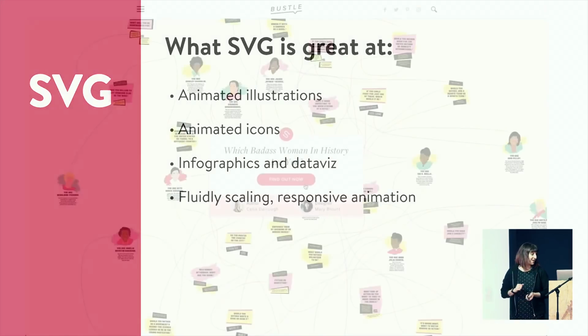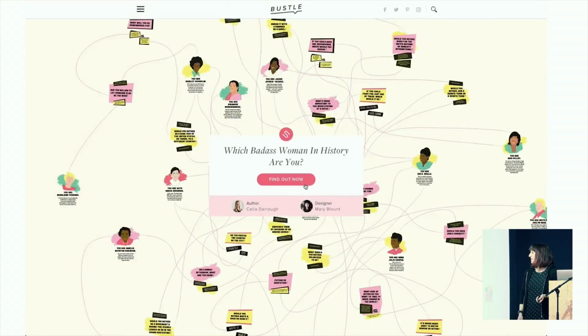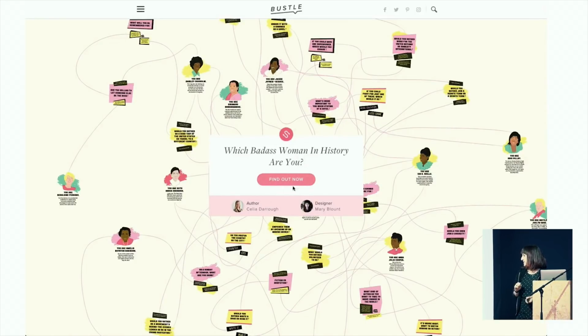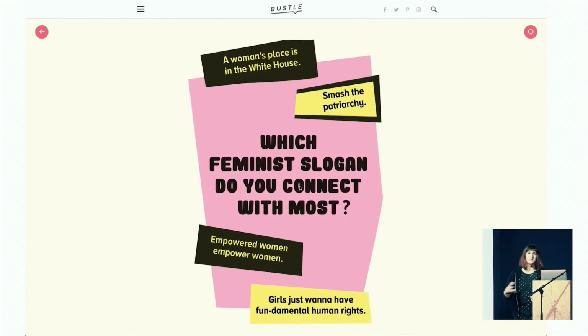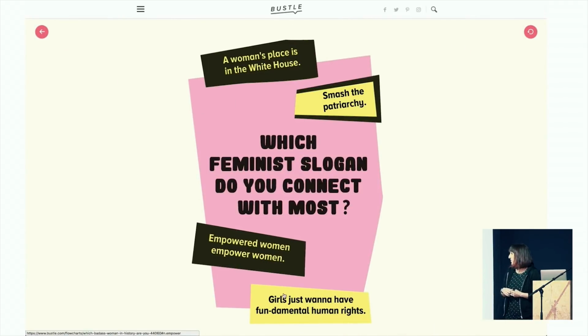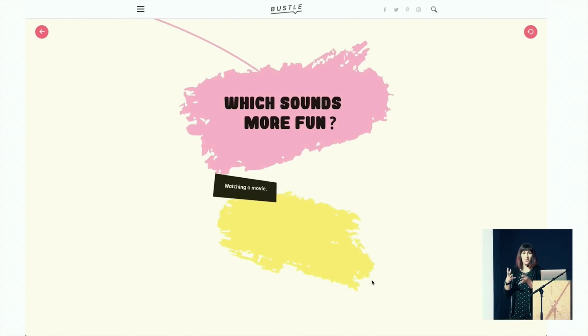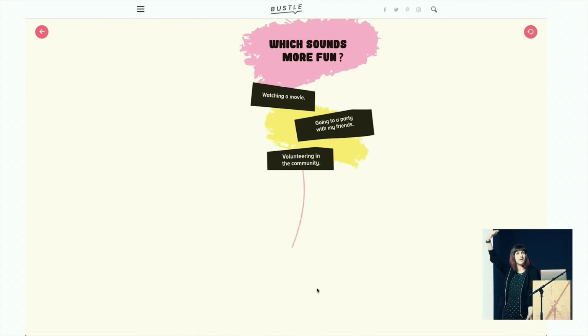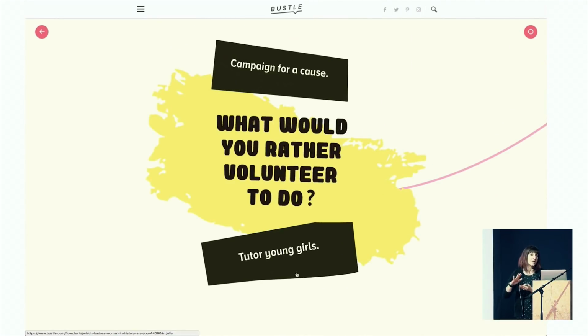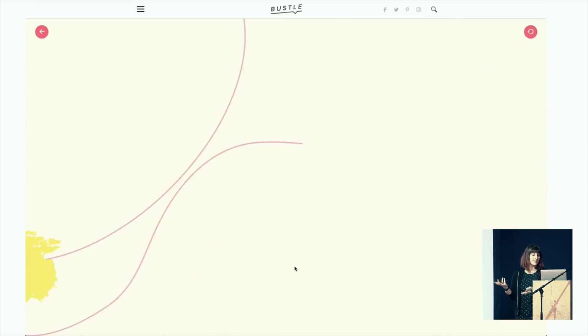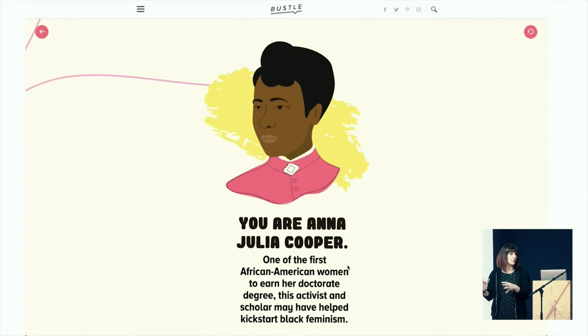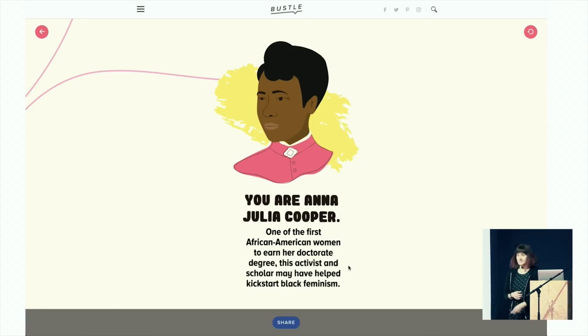So that makes them great for things like these Bustle flowcharts, where this is actually one big SVG, and they just animate the view, literally the view box, or the camera that you're looking through on it. So let's zoom into this bit. And then as you move through, they just move the little box you're viewing through. But the fact that it's all one SVG means they can make this a giant full page thing. They can make it a tiny half screen thing. They can make it any size they want. It's nice and contained and portable, and they can put it in all these places.